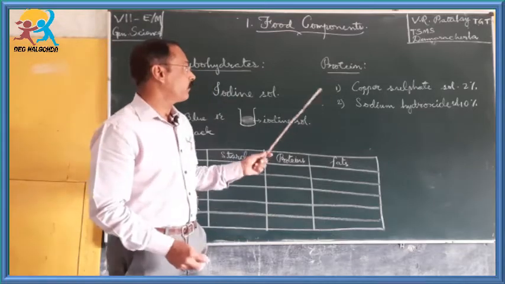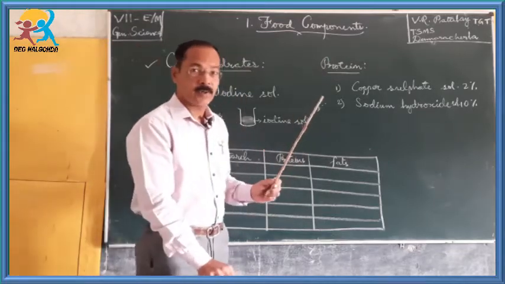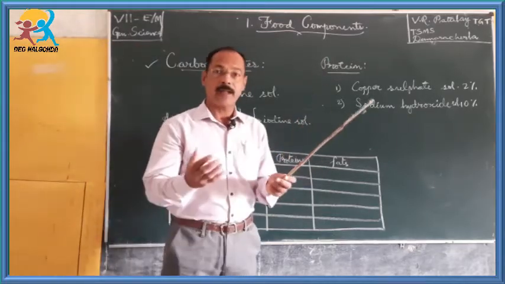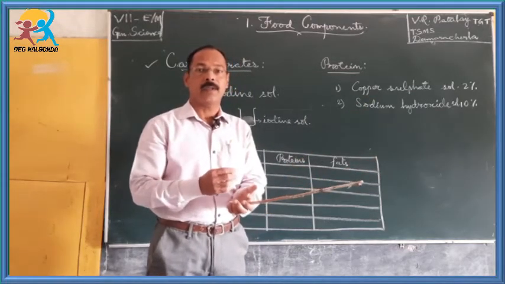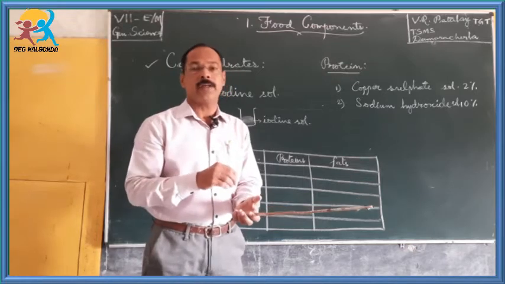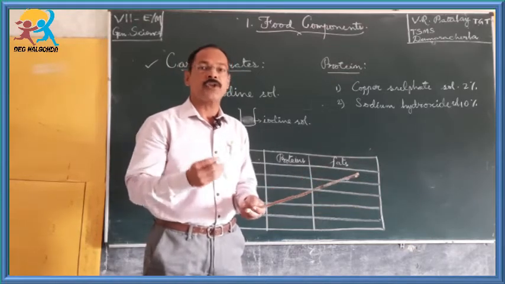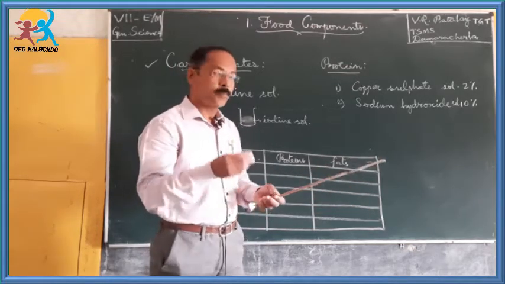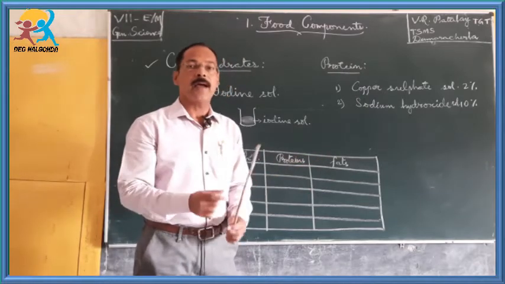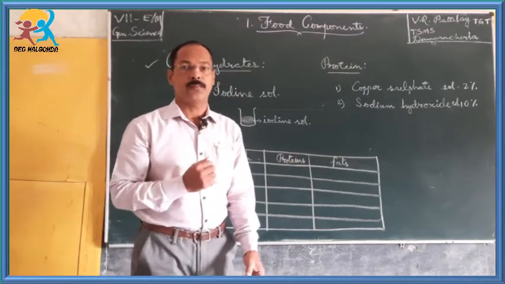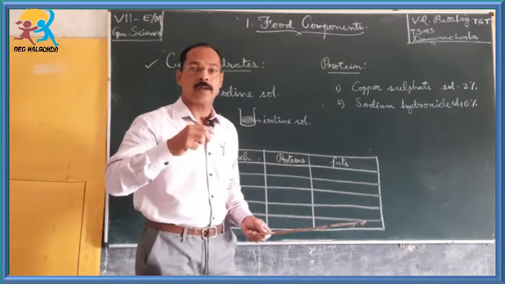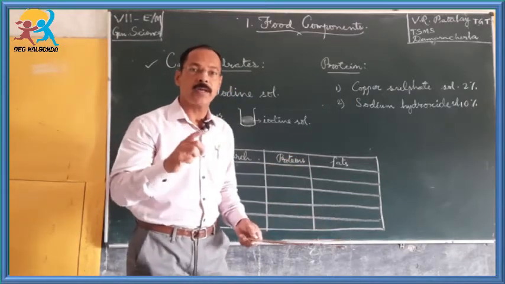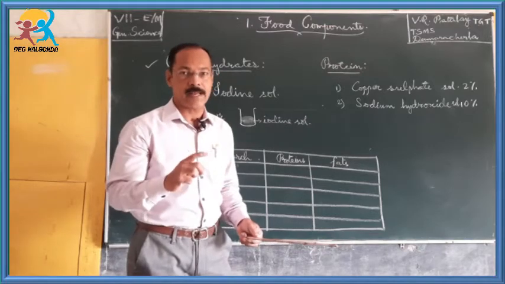Okay children, when it comes to proteins, what we have to do? Take the food sample, crush it thoroughly, add a drop of water to it, make a paste of it and put it in a test tube. Then add a few more drops of water, shake it thoroughly so that it becomes a soft gel-like substance.